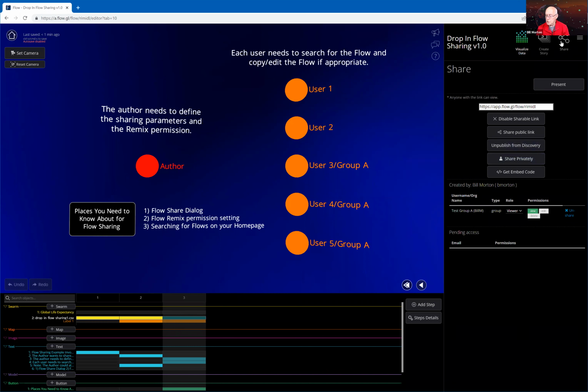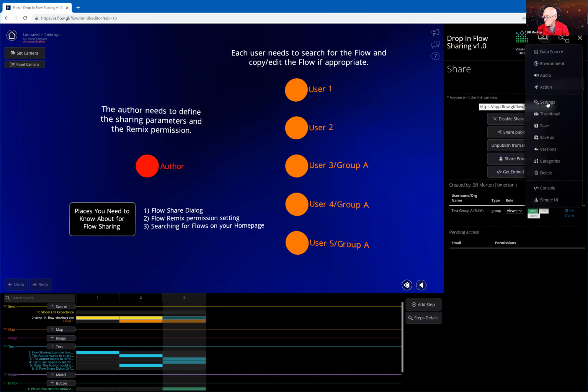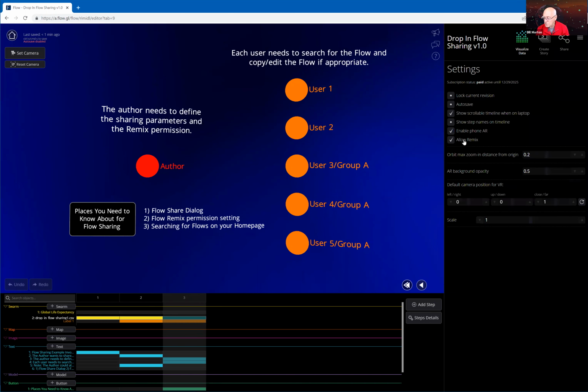This is the share button that opens up this sharing dialog, in which you can do all these settings. Now the second item over here, flow remix permission setting. Let's go in and take a look at that real quick. It's a setting, okay? And it's right down here. It's allow remix.